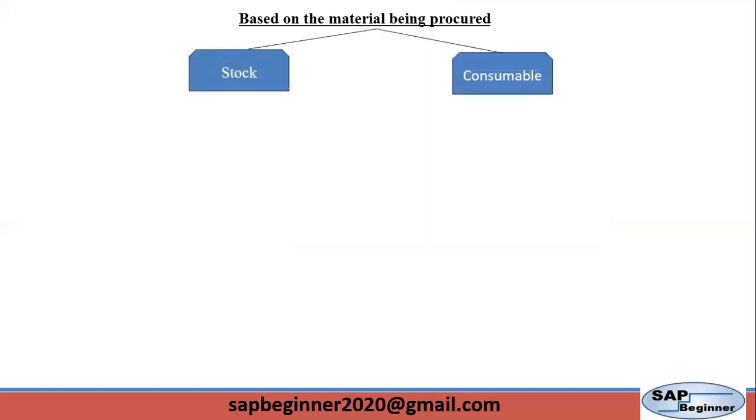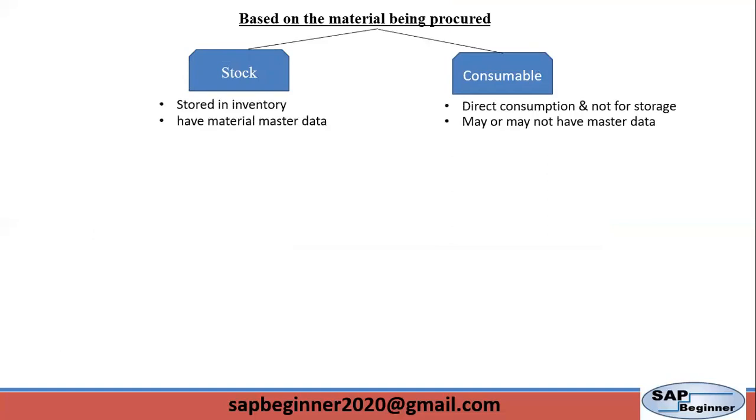Now, based on the material being procured, we have two different types of procurement. First one is procurement for stock material, and second is procurement for consumable material. Stock materials are the materials that are stored in the inventory. So whenever we require, we can use it. When we receive stock in the warehouse, it adds to the stored quantity, and when we consume, it reduces the overall stock quantity.